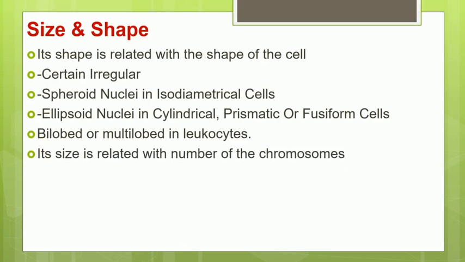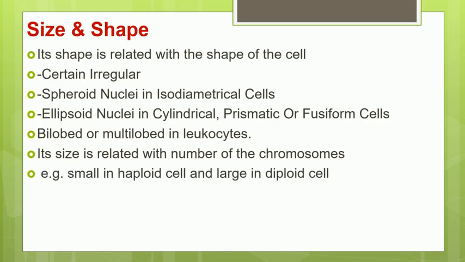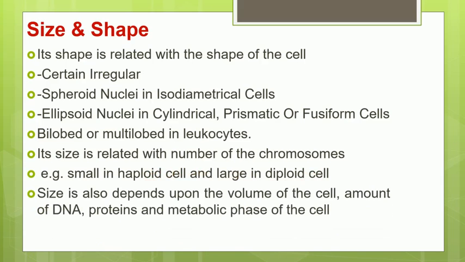Also, the size of the nucleus is related to the number of chromosomes present in the cell. So in a haploid cell, the nucleus is smaller in size, whereas the nucleus is larger in the diploid cell. I hope you understand the difference between a haploid and a diploid cell. Haploid means having a single set of chromosomes, and diploid means double the number of chromosomes. So a haploid cell is denoted by N and a diploid cell is denoted by 2N.